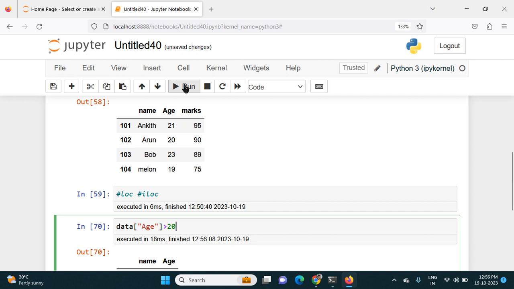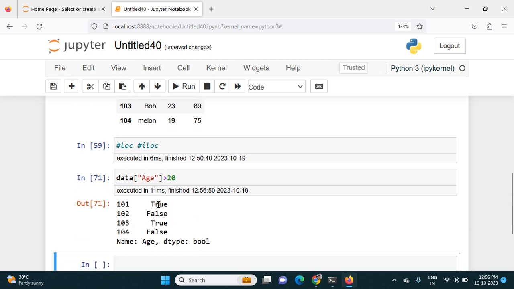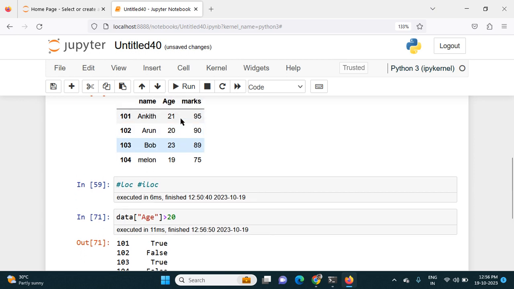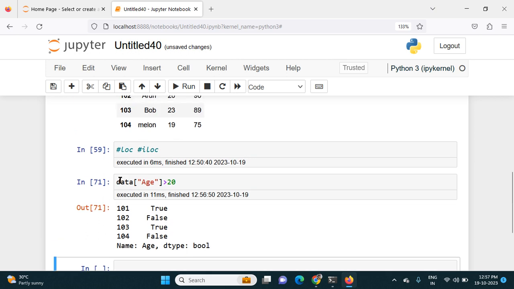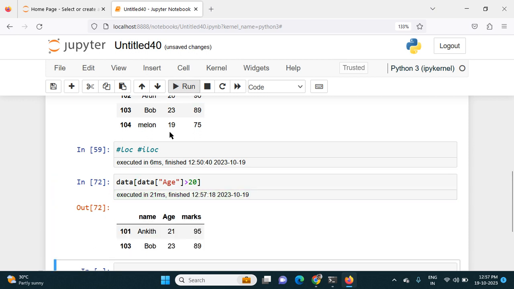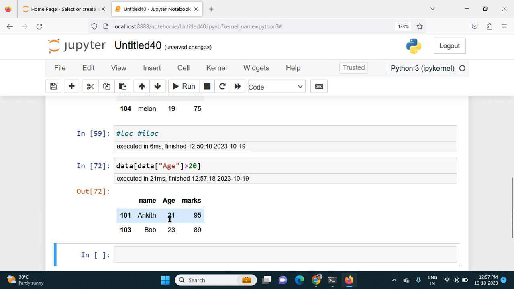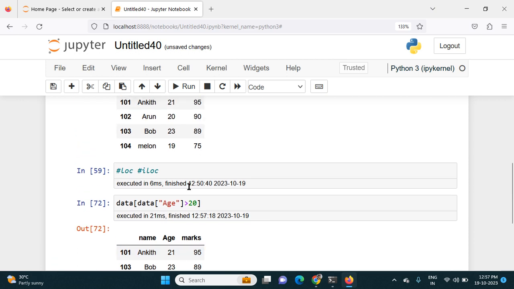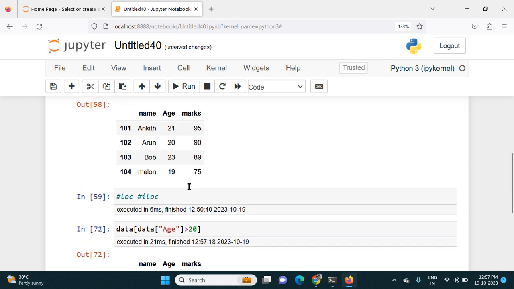If I give it like this, it will give the result as True or False. Here the condition is true, age is more than 20. Here the age is not more than 20, it is 20, so it will give a result like this. If I want to get the actual data, I have to put a slicer around this condition. Then I will get the actual data, like Ankit, age 21, 23. Like this, we can put a condition within the slicer. So this is the basics of how the slicer works in a DataFrame.